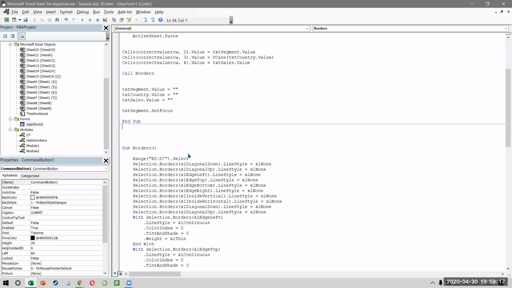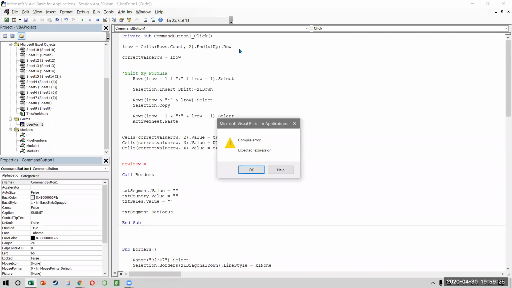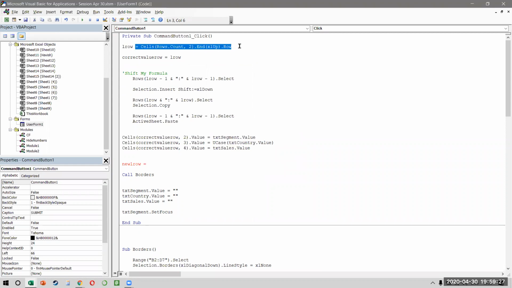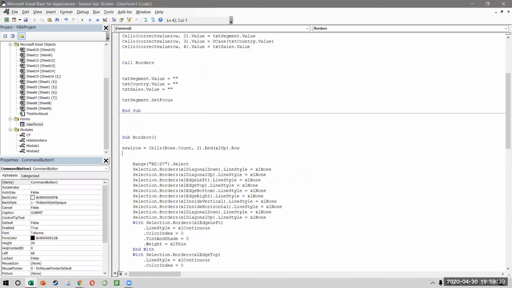So I can simply say call borders new L row is equal to new L row, and this is not 7, remember, this will be D.